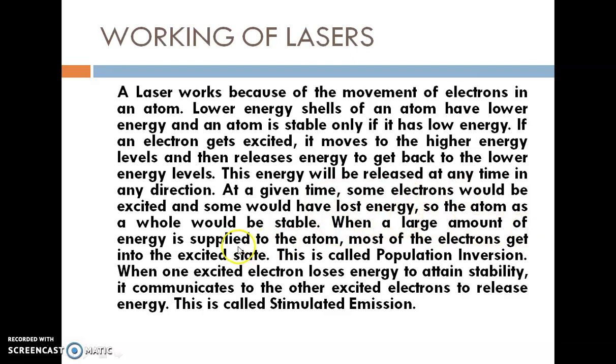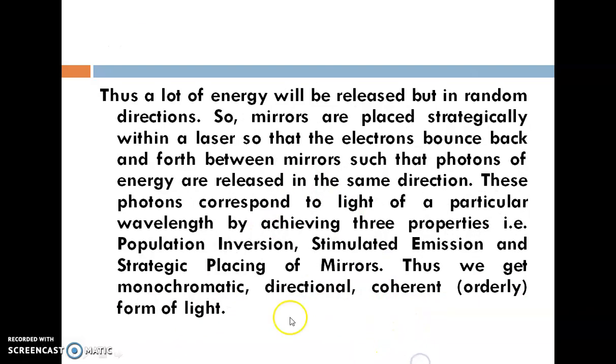When a large amount of energy is supplied to the atom, most of the electrons get into the excited state. This is called population inversion. We have to supply very high electrical energy, more than 10 kilowatt, to the atom so that most of the electrons get into the excited state. When one excited electron loses energy to attain stability, it communicates to the other excited electrons to release their energy. This is called stimulated emission. Thus a lot of energy will be released, but in random direction.